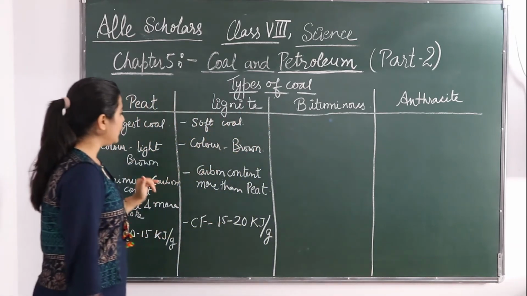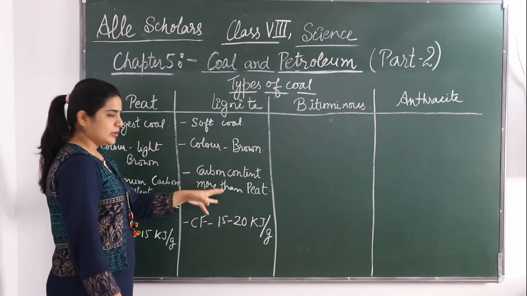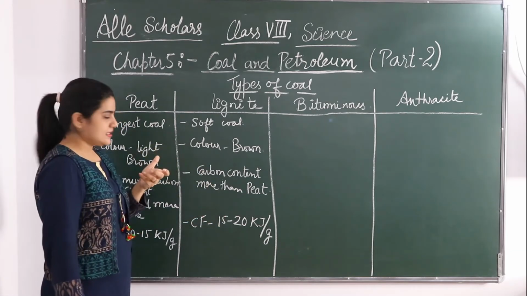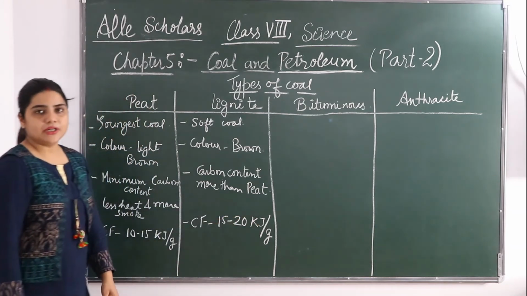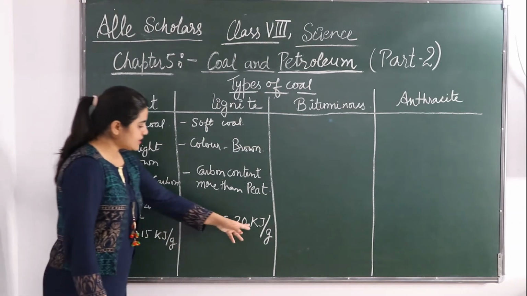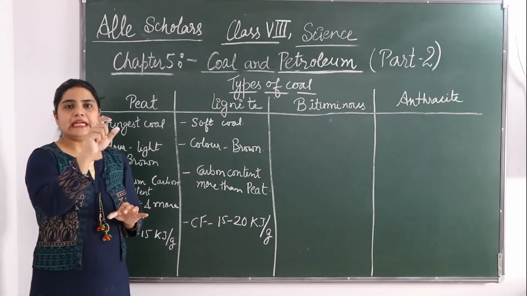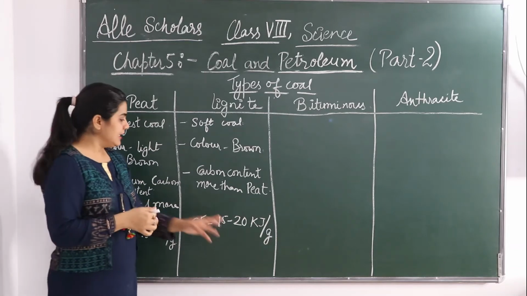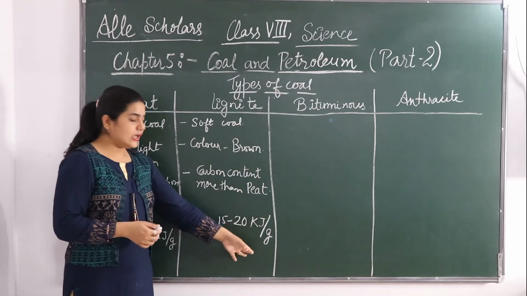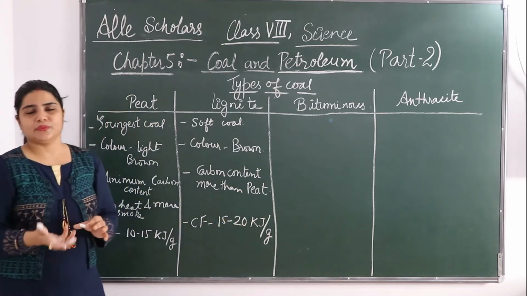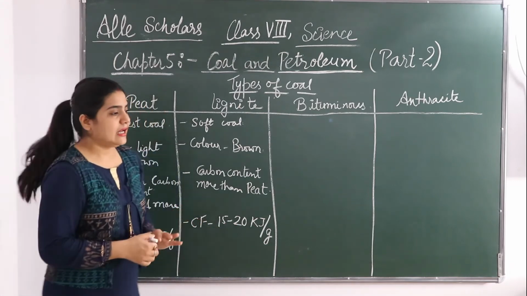It is a soft coal. Color is brown. Carbon content more than peat, but still a less carbon content. Calorific value is 15 to 20 kilojoule per gram. Okay, so this is kilojoule per gram because if you go in part 1, I have explained that it is heat upon mass. So heat की energy unit क्या होती है? जूल. So it's kilojoule and mass को हम या तो ग्राम में, किलोग्राम में ऐसे मेजर करते हैं. तो here it is a gram.